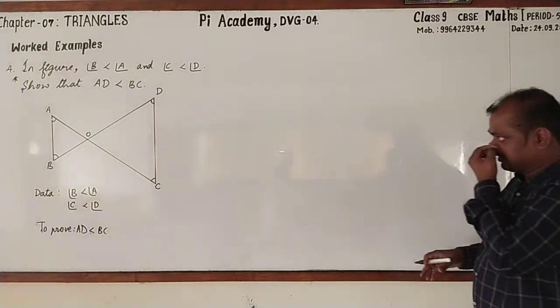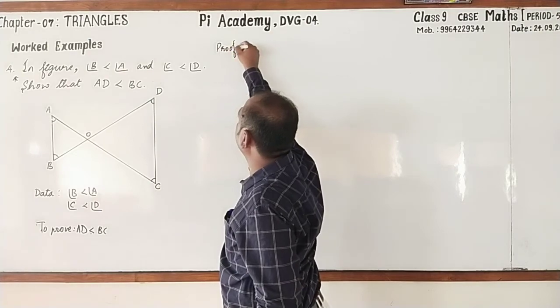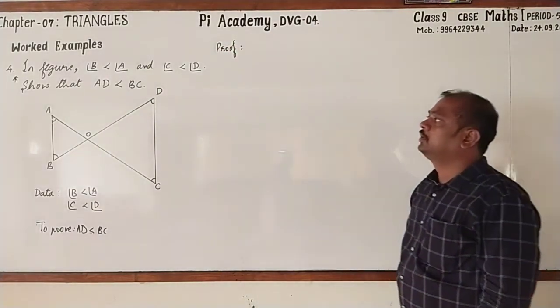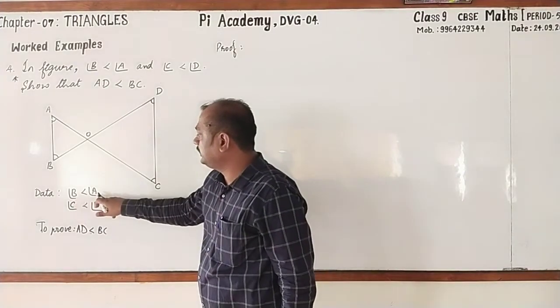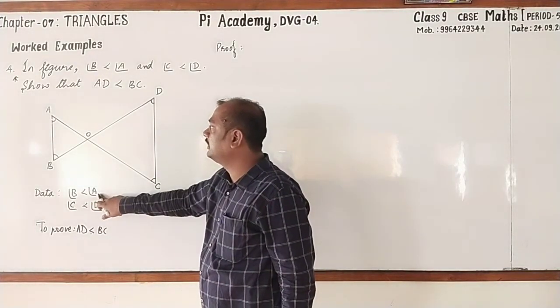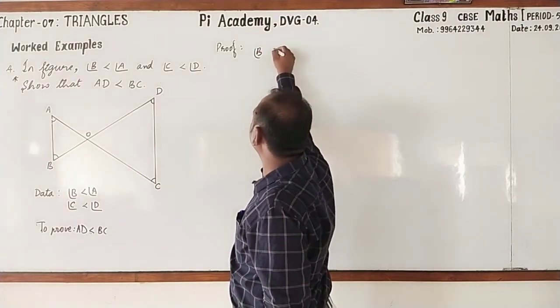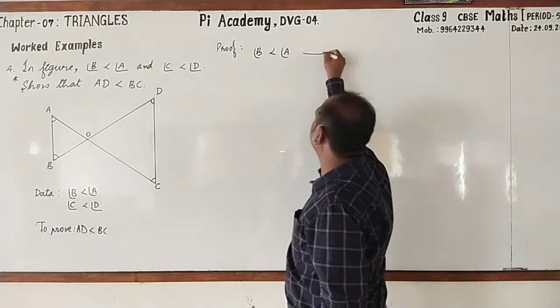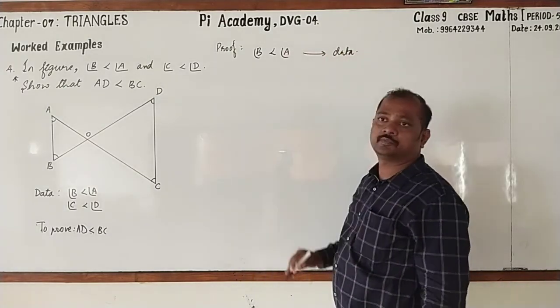Okay, let's go for proving. Start writing with me. Proof. Here they have given angle B is less than angle A. It is from data.